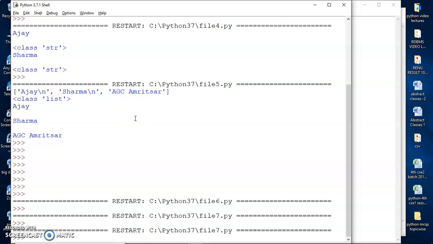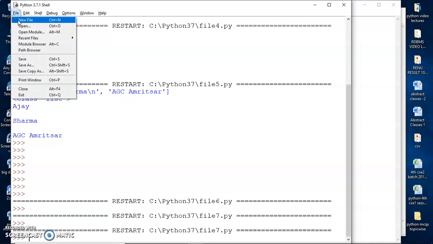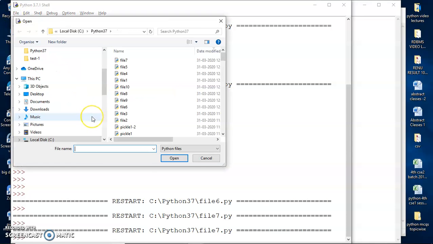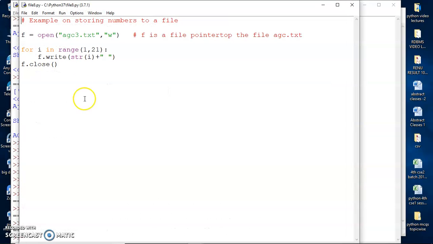Now we have seen that the write or the write lines methods, they are storing strings into a file. What if we want to store numbers in a file? Okay, so let's discuss a program to understand this concept, that is storing numbers into a file. So I'm opening a file agc3.txt, and say first let me go through like this. Now i is an integer variable which ranges from 1 to 20.